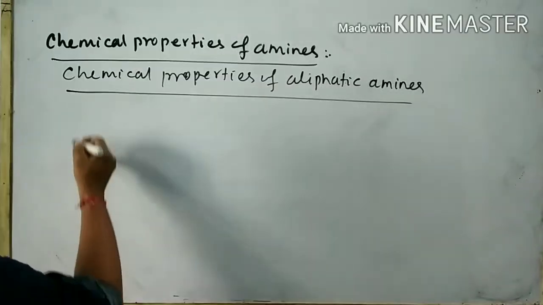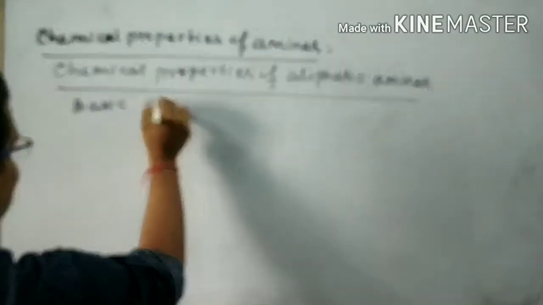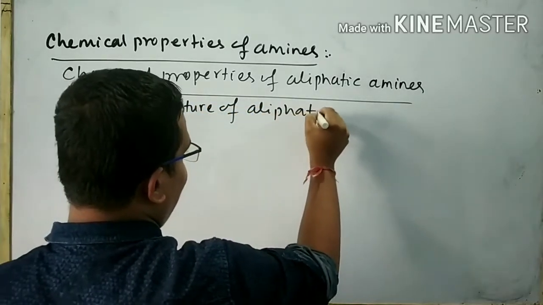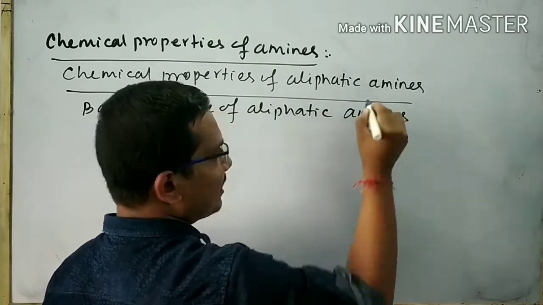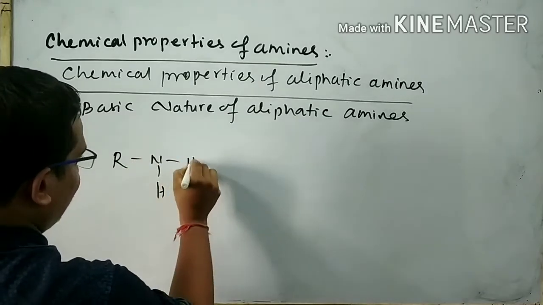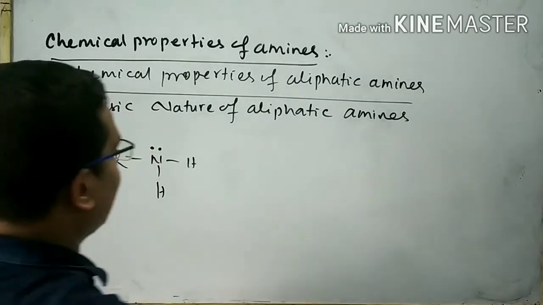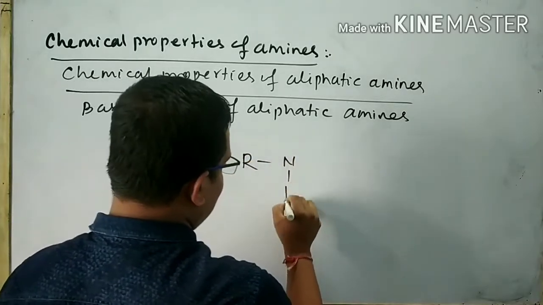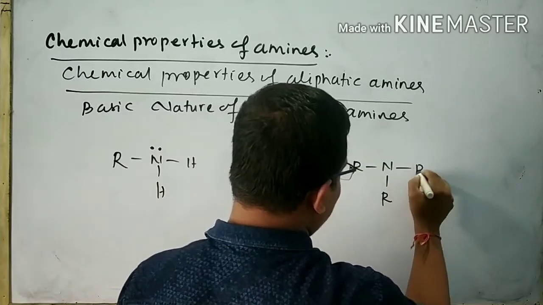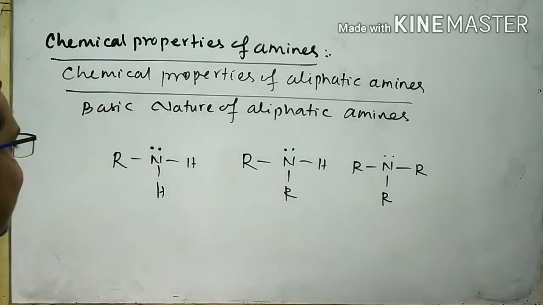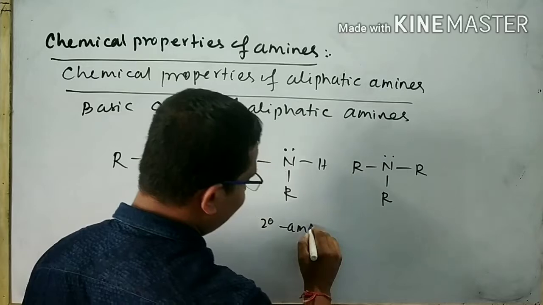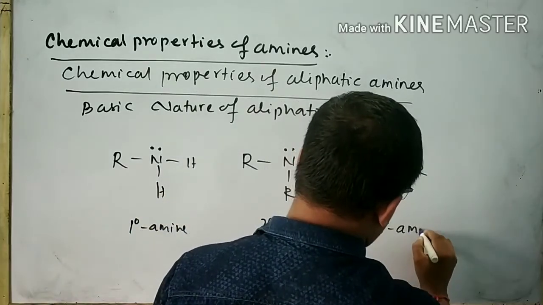At first I will discuss the basic nature of aliphatic amines. Aliphatic amines are of three types. One is the primary amine, this is the secondary amine, and this is the tertiary amine. Aliphatic amines are generally of three types: primary, secondary, and tertiary.